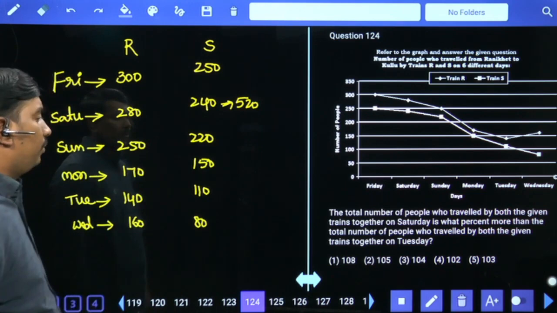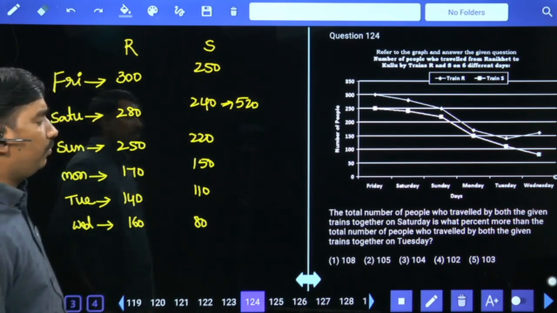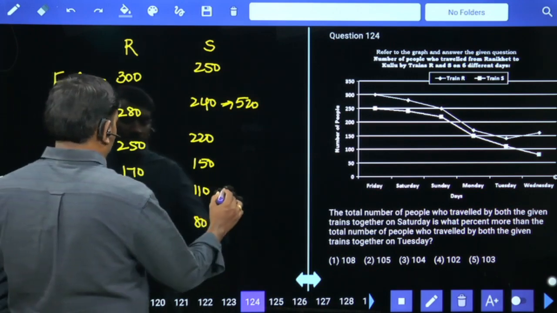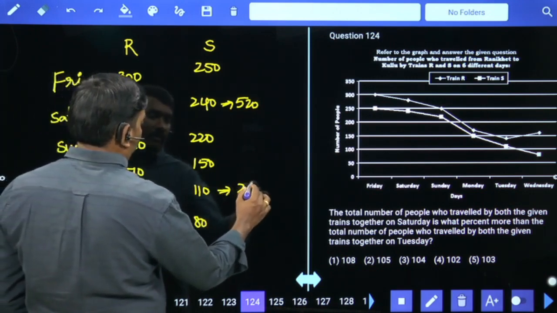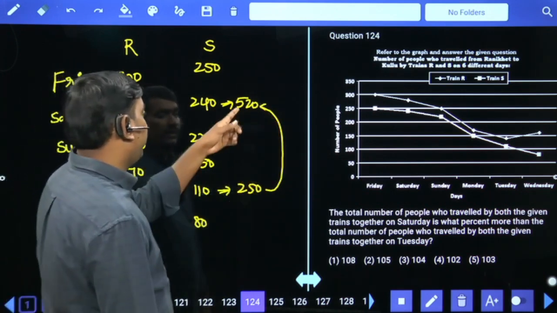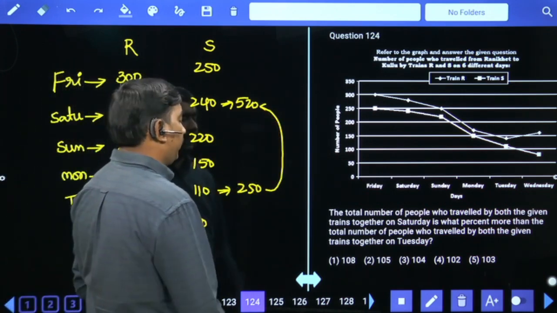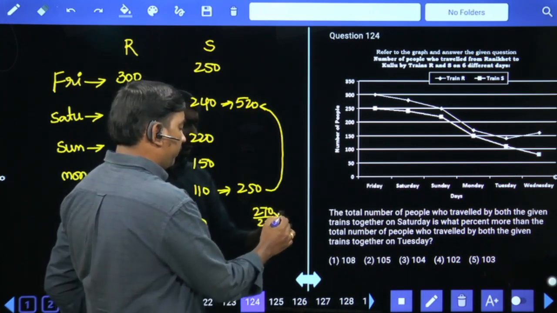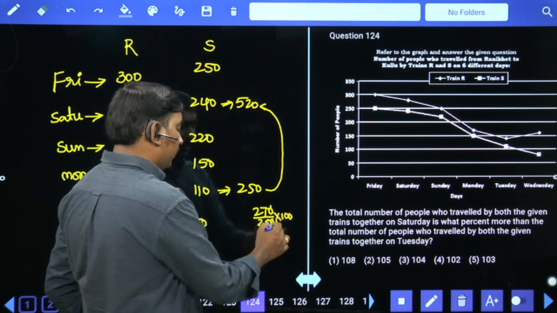Is what percent more than the total number of people who travel by both the given trains together on Tuesday? 140, 110, 250. Percentage more means difference by less value. Difference 270. Less value 250 into 100, 108%.